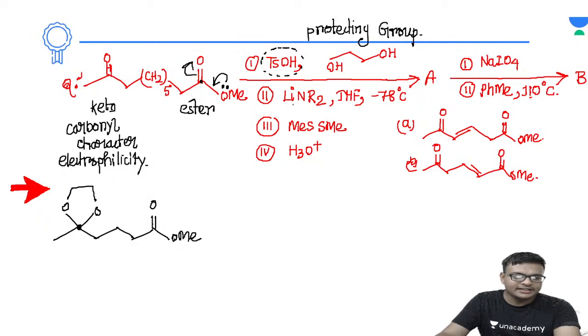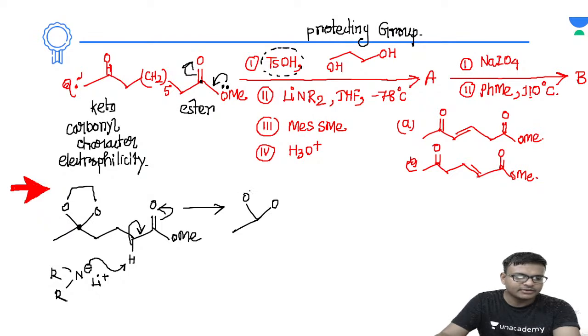Now we are adding the lithium dialkylamide, where the alkyl substituents are attached to the nitrogen. So ultimately it is acting as a base basically, right? So this will be acting as a base in which two substituents are attached to the nitrogen. Now this negative charge will be abstracting the proton. The corresponding cation will be lithium positive, and there will be formation of a negative charge. The negative charge will be formed in such a way that it can be stabilized through conjugation with this carbonyl group, because negative charge delocalization gives stability to the molecule, right?